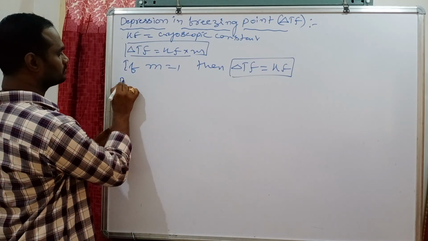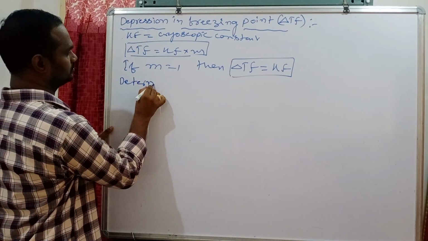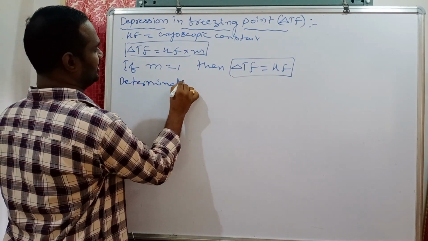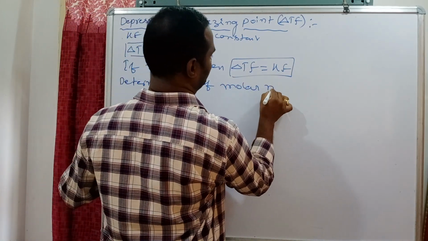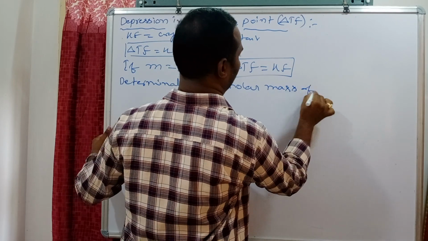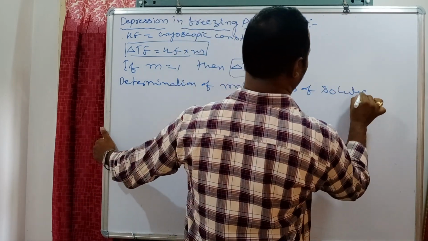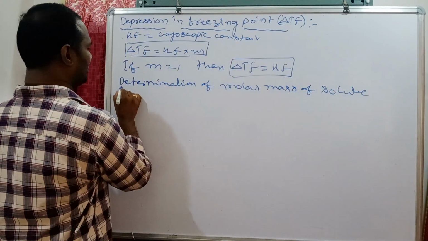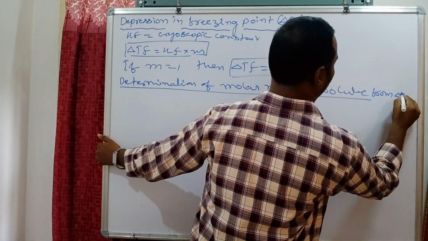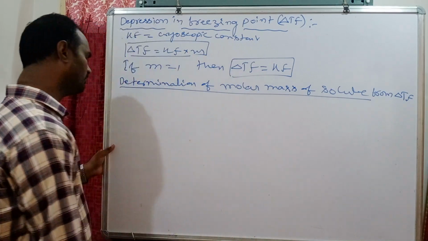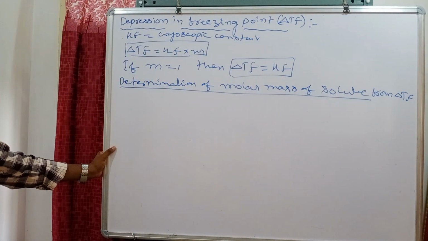Next, determination of molar mass of solute from delta Tf, the depression in freezing point.